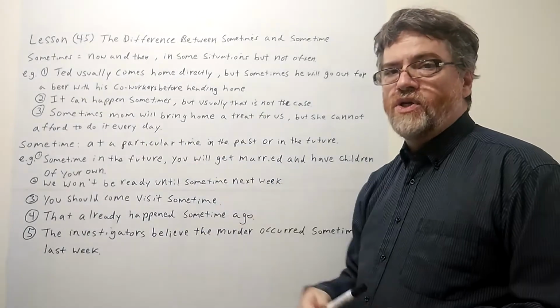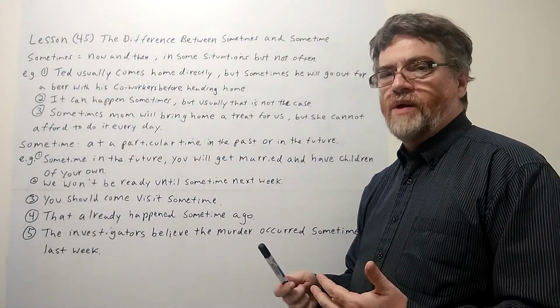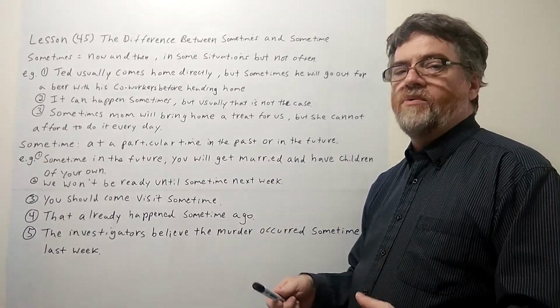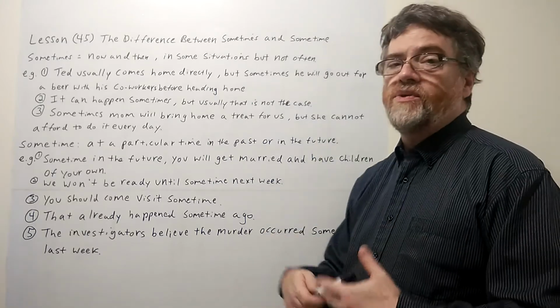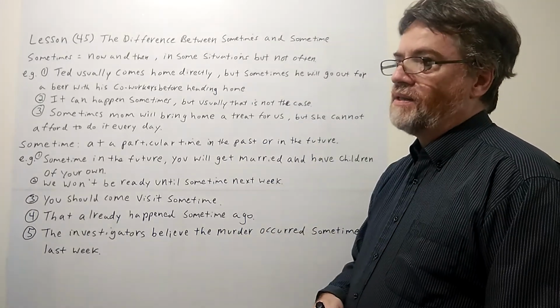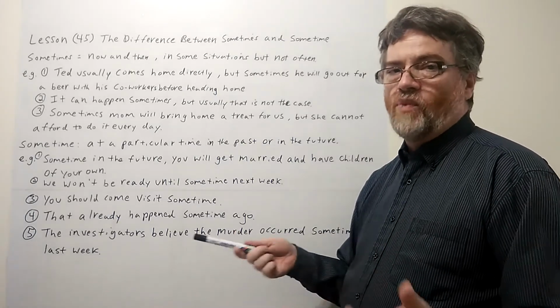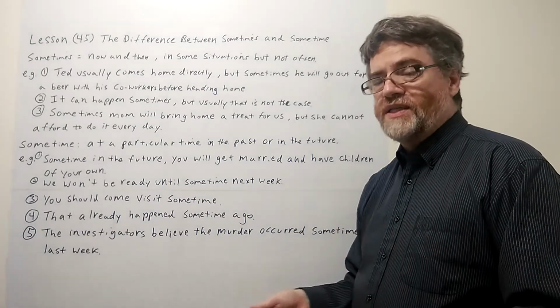Could be far in the future, could have happened already in the past, but maybe you forgot when it was. You're unclear in the future when it's going to be, but sometime always refers to a particular time. Sometimes actually refers to a number of times, but when it happens is probably not very often, once in a while, or sometimes it happens.